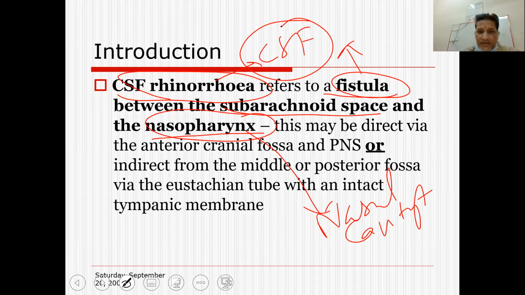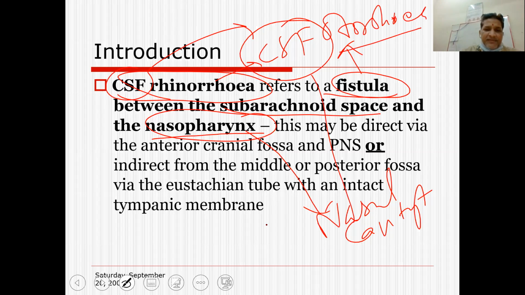You have to go through the CSF circulation in order to completely understand this CSF leak topic. The leakage of the CSF through the ear is called CSF otorrhea, and the leak through the nasal cavity is called CSF rhinorrhea.